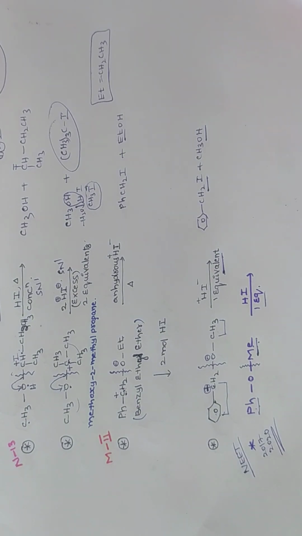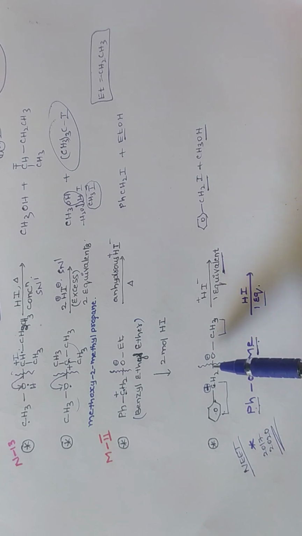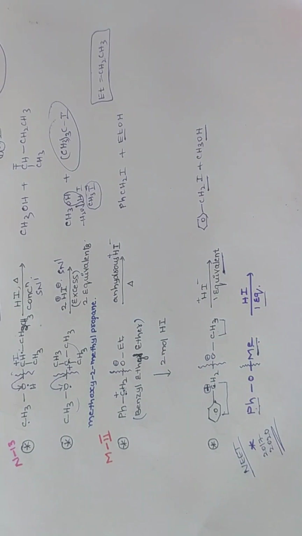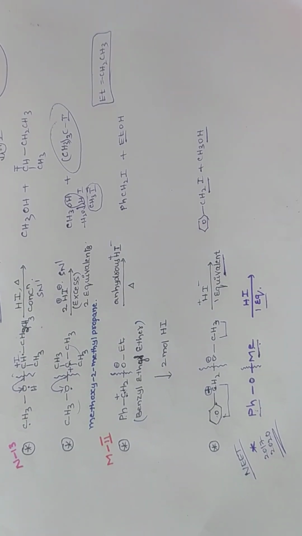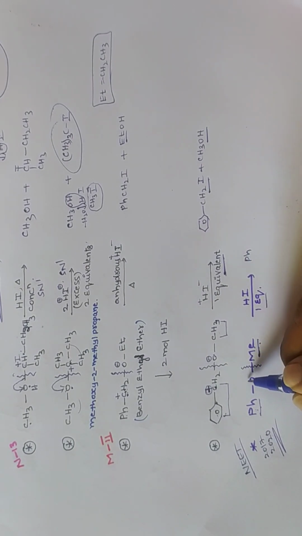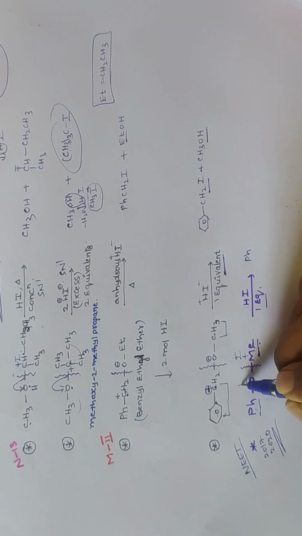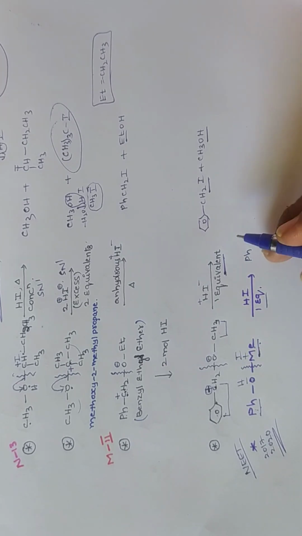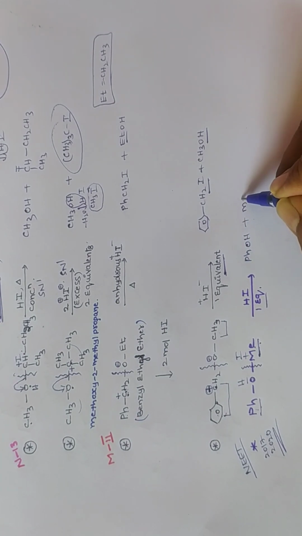Whenever the compound contains benzyl alkyl, the benzyl carbon oxygen bond is broken. Whenever alkyl aryl ether is given, you should break the alkyl oxygen bond. Then what are we going to get? Here oxygen minus, this carbon plus, no. So now here I minus, here H. HI we are adding, no. Then we are going to get phenol plus methyl iodide.